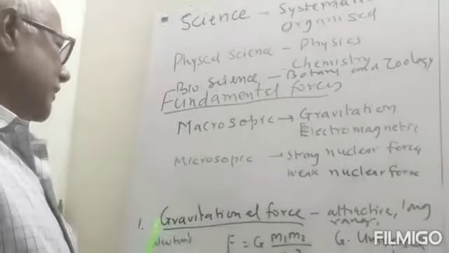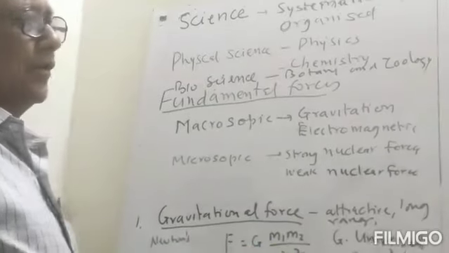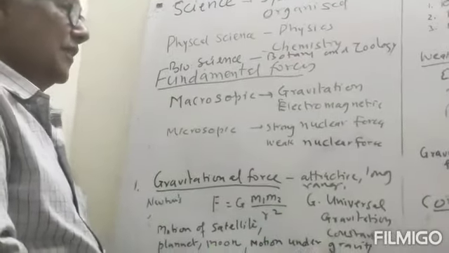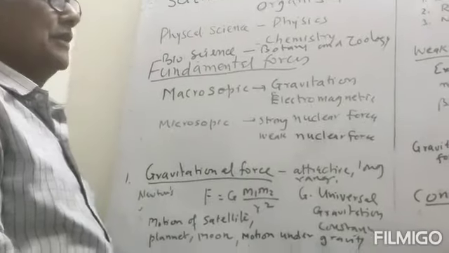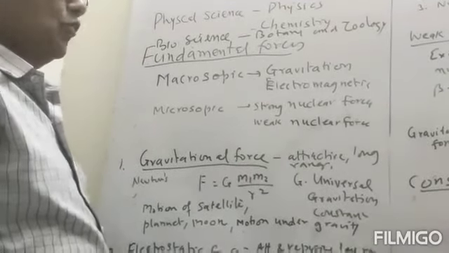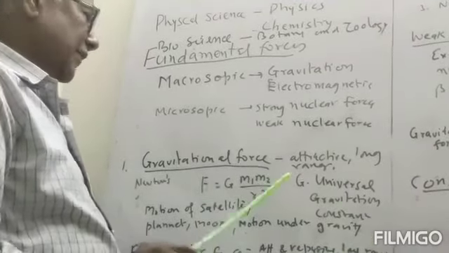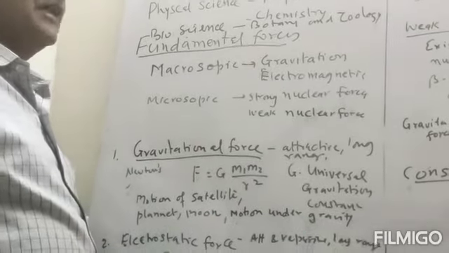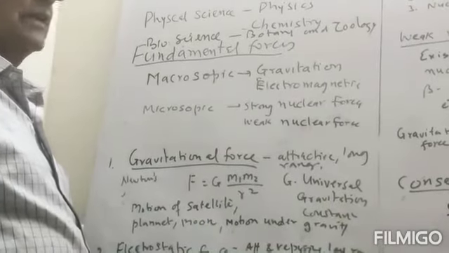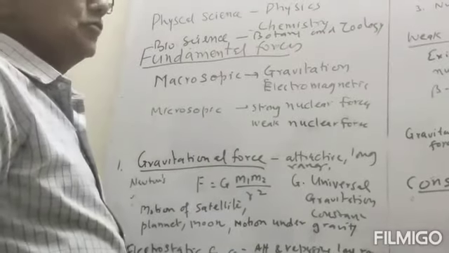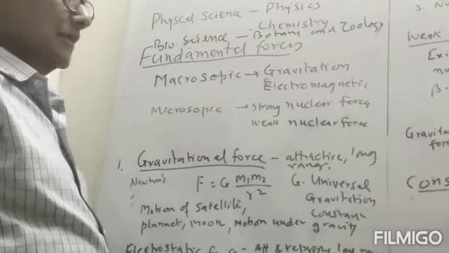Now first of all we will develop the gravitational force. Now what do you mean by the gravitational force? And who first discovered the gravitational force? It was Newton who discovered the gravitational force when he saw an apple falling from the tree towards the earth. The question was why the apple is falling towards the earth, why it is not going upward. So that was due to the gravitational attraction.